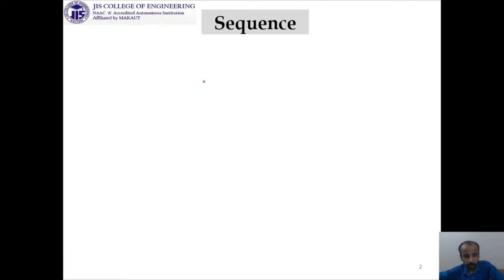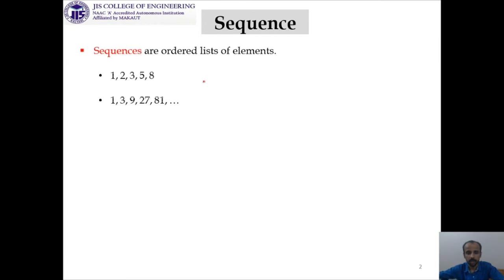Before going into the elaborate discussion, we are just having a little brush up of our idea on sequence. Sequences are ordered lists of elements. Look at this: we are taking five numbers 1, 3, 1, 2, 3, 5, 8.